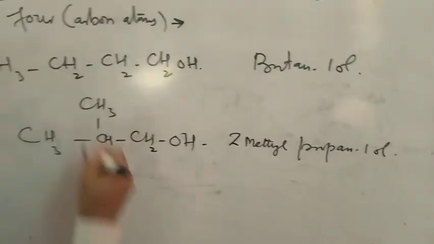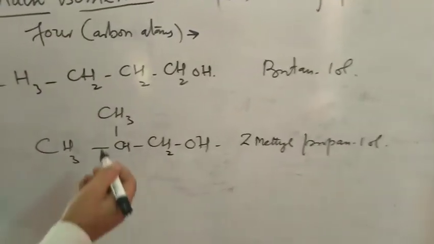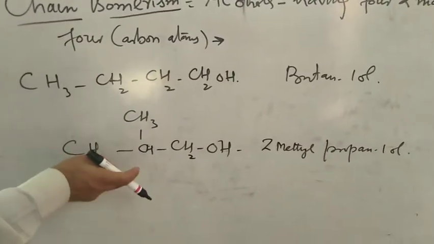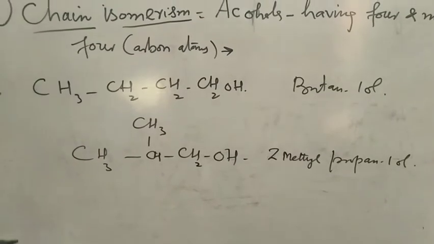So they have the same molecular formula, but here it is a straight chain, here it is the branched chain. So these are chain isomers.